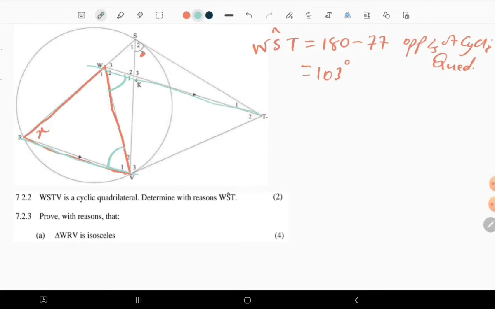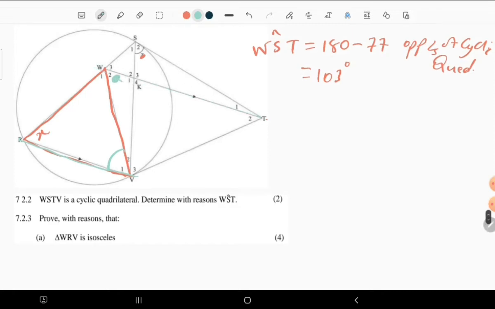So this angle is equal to that angle. Remember that here you were given that WSTV is a cyclic quadrilateral.